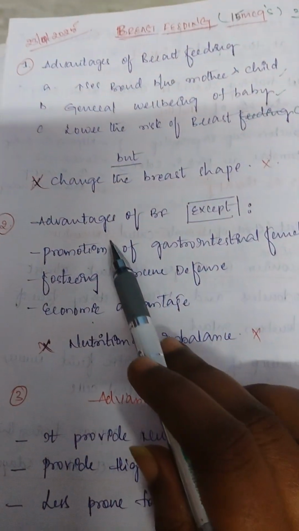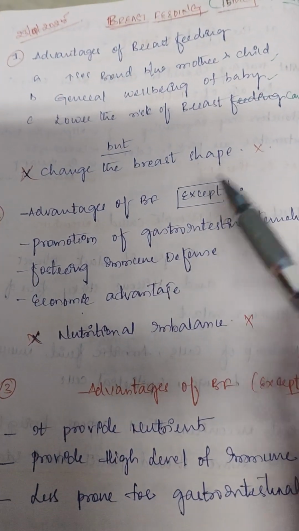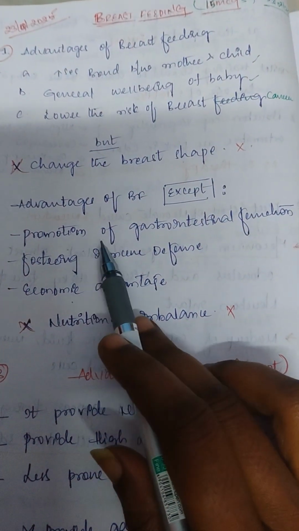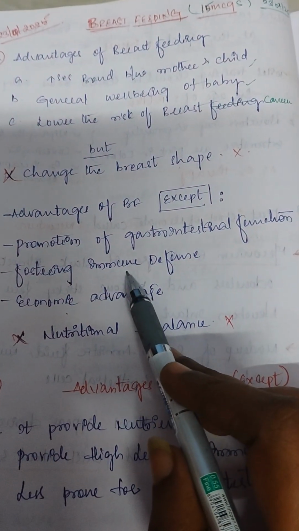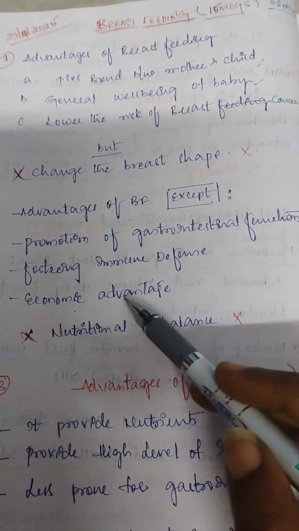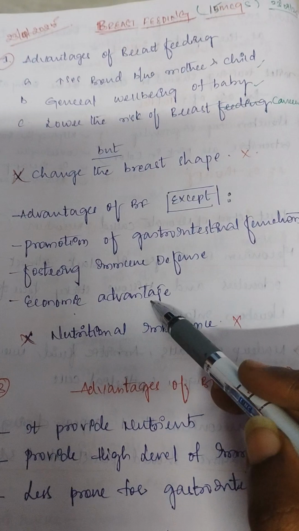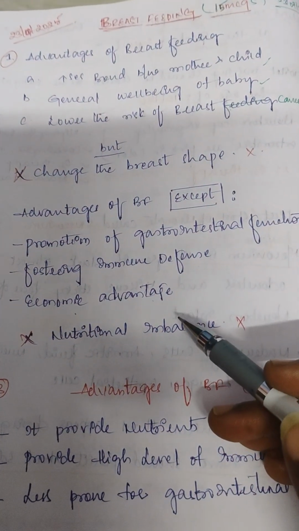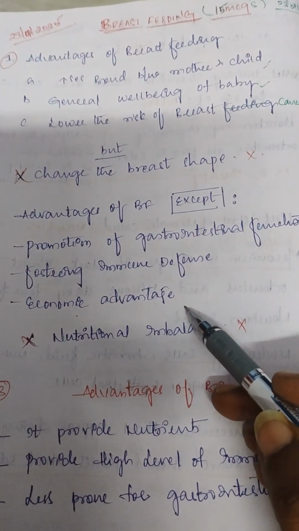Then next question, advantages of breastfeeding except. So find out the advantages of breastfeeding in this statement except. Okay, so here you see the first one, promotion of gastrointestinal function. Then next one, it develops the immune power in the infant, and not only that, it has economic advantage. Breastfeeding has economic advantage. No need of buying outside, so the infant gets it naturally. So that's why it has the economic advantage. The next one,